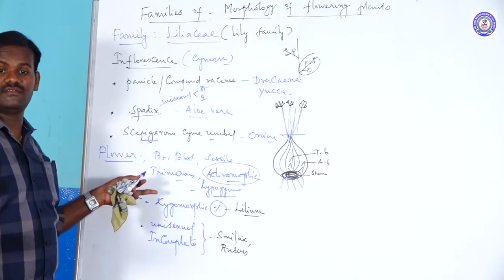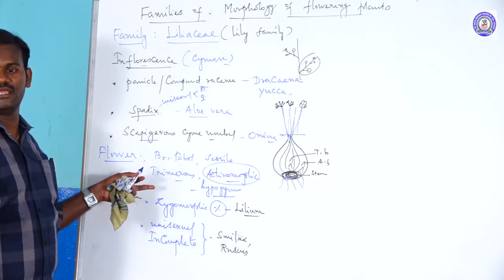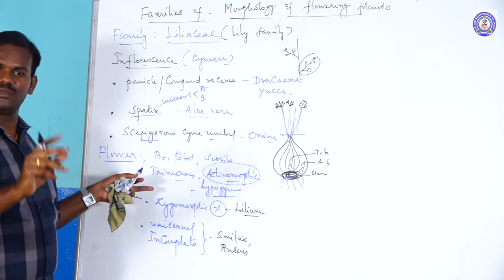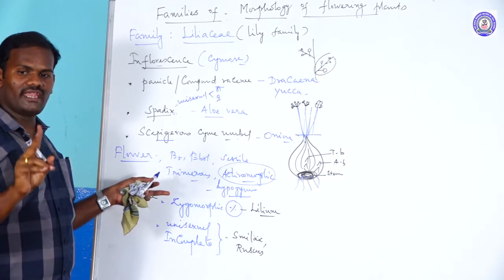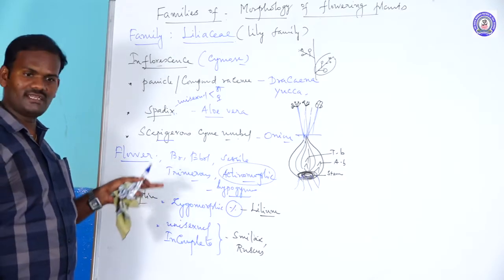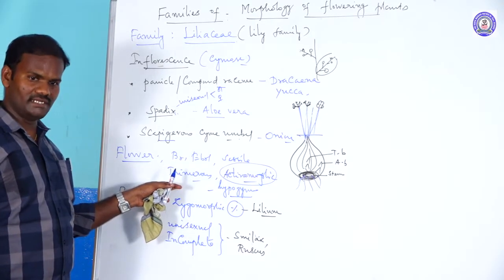There is no distinction between calyx and corolla. That's incomplete. Among the 4 whorls, calyx, corolla, androecium, and gynoecium, if any one of the whorls is absent, it is said to be an incomplete flower. Maximum flowers are incomplete.